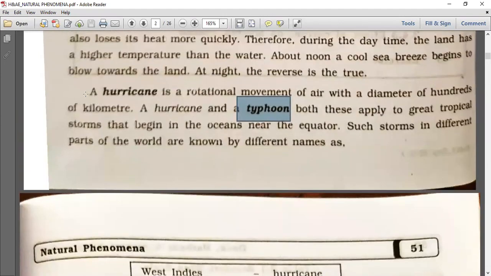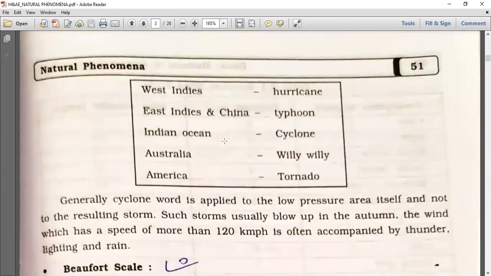Let us check. A hurricane is a rotational movement of air with a diameter of hundreds of kilometers. A hurricane and a typhoon, both these apply to a great tropical storm that begins in the ocean near the equator. Such storms in different parts of the world are known by different names.